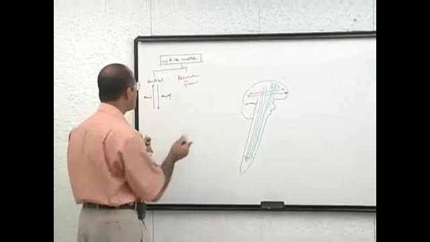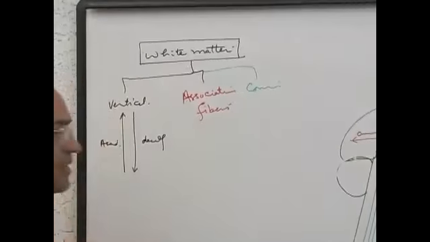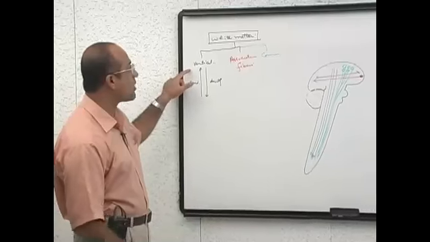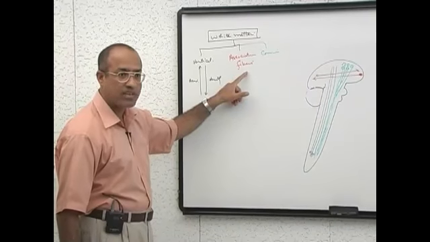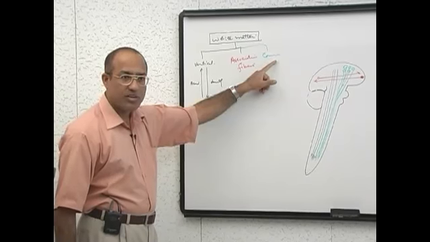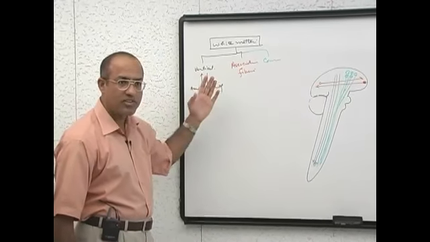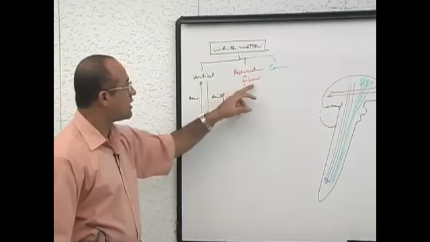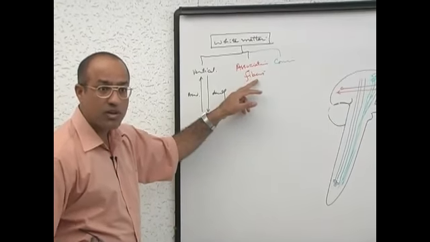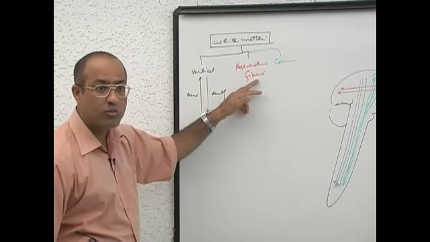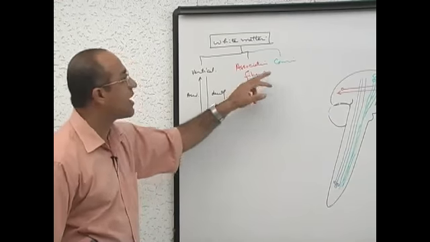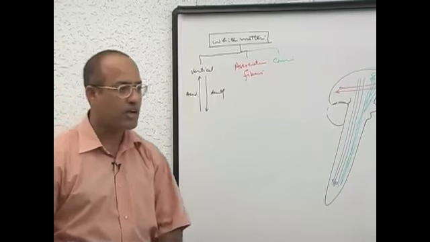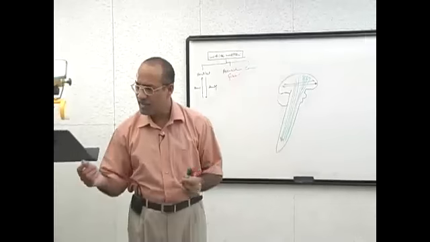Why do I revise this a little bit? I want to put the tracts into proper perspective in your mind. Tracts are white matter, association fibers are white matter, commissural fibers are white matter. All of these are fibers. The only difference is that tracts are bundles of fibers which connect the central nervous system up and down. Association fibers are bundles of axons which connect the central nervous system anteroposteriorly or postero-anteriorly. And commissures are fibers which connect the central nervous system components right and left.